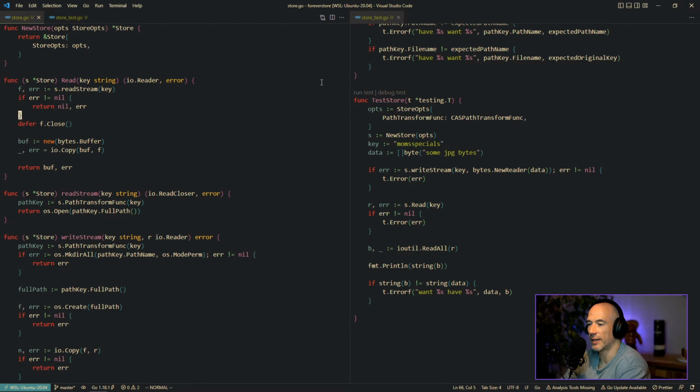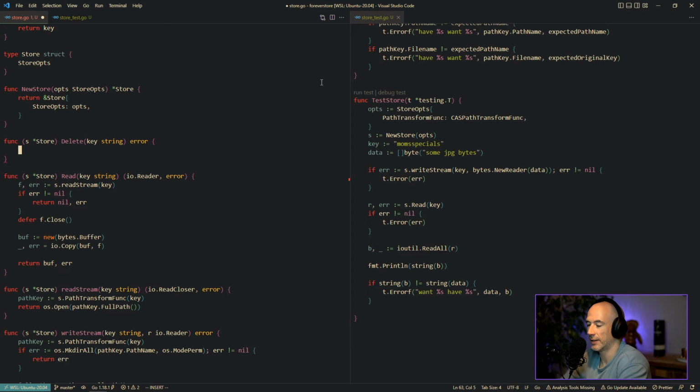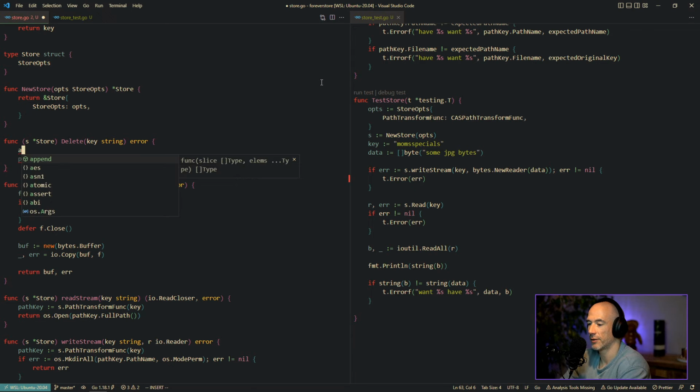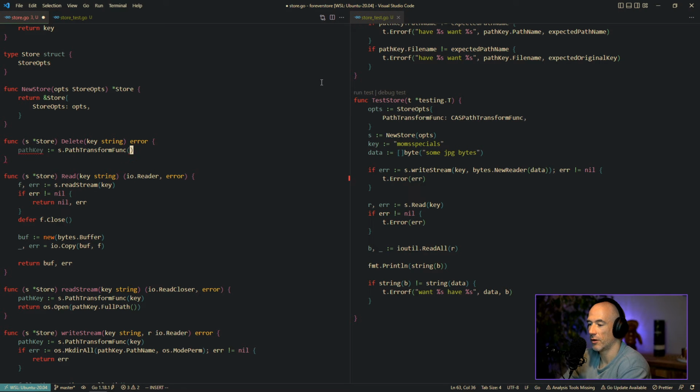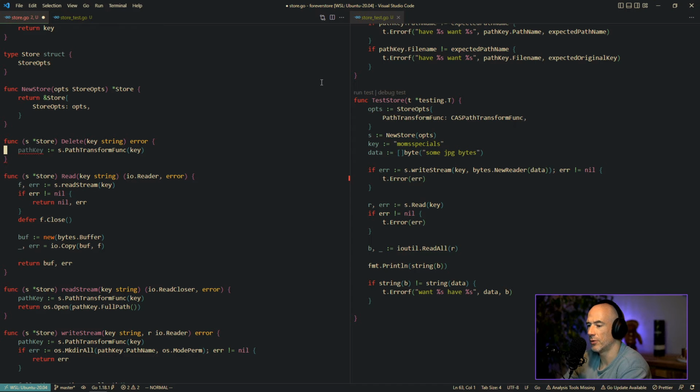We have read here. Let's make a delete. If you really want to delete something, right? We're going to say Delete. We're going to delete a key. We're going to return an error. And the first thing we're going to do, like usual, is make our path key. That's going to be as transform func with the key. And I think we need to do